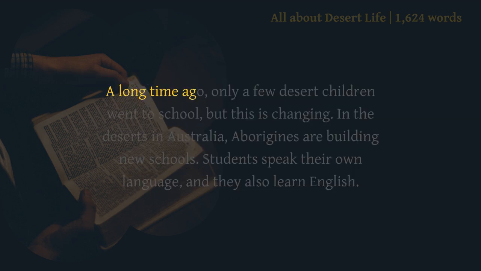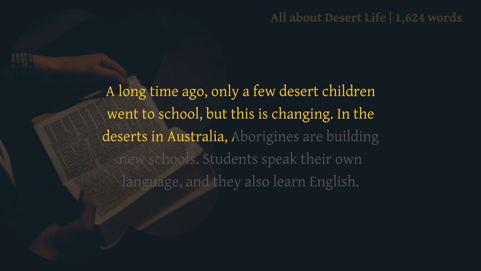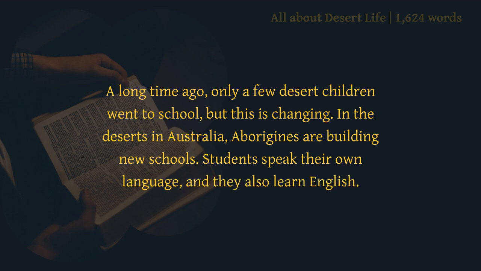A long time ago, only a few desert children went to school, but this is changing. In the deserts in Australia, Aborigines are building new schools. Students speak their own language, and they also learn English.